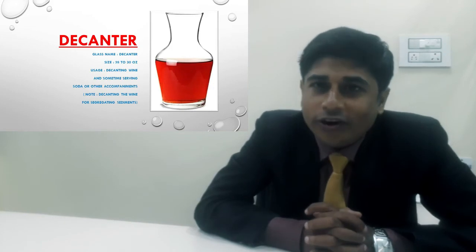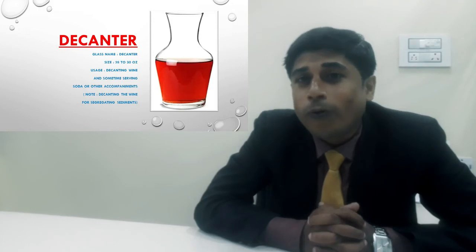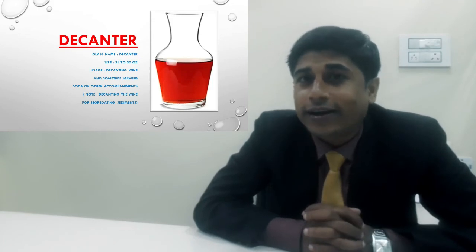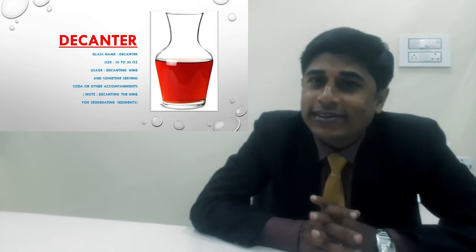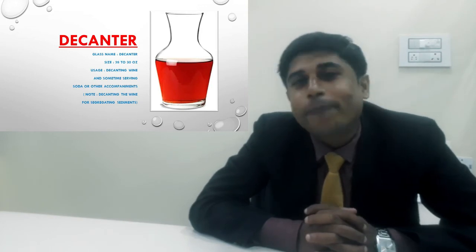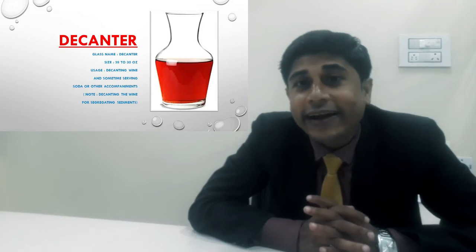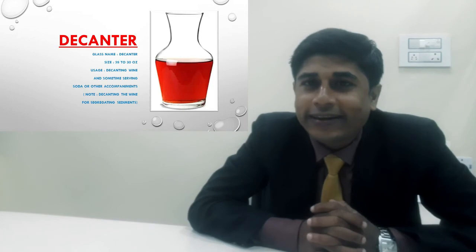Then our next slide, that is not a glass actually, but you can see it in all the fine dining resorts, fine dining restaurants, wine specialist restaurants or grill restaurants where you can get good wines. In that place you can easily see this thing called the decanter. What is the purpose of a decanter? The purpose of the decanter is decanting the wine.